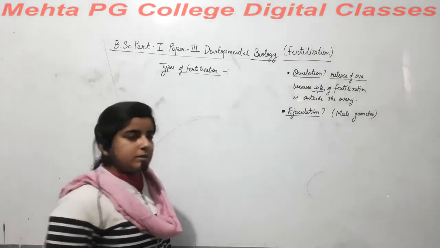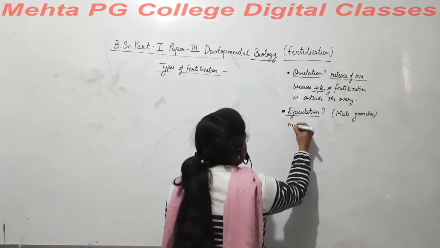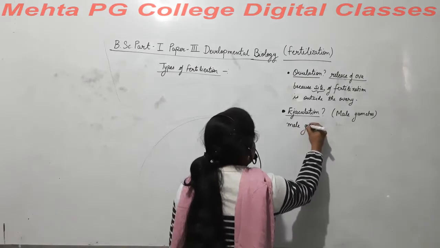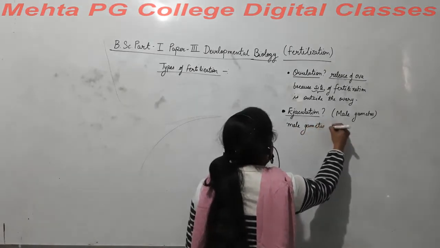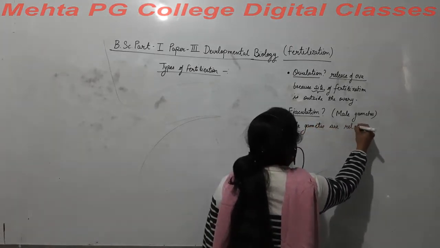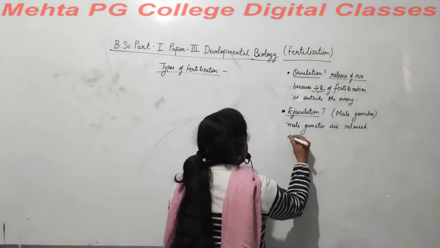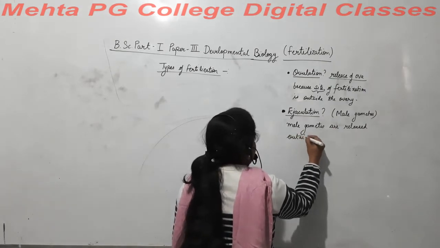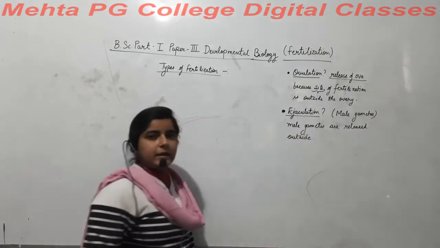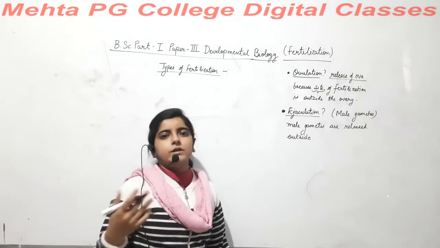Ejaculation is a process in which male gametes are released outside. Male gametes are released outside of the testes.